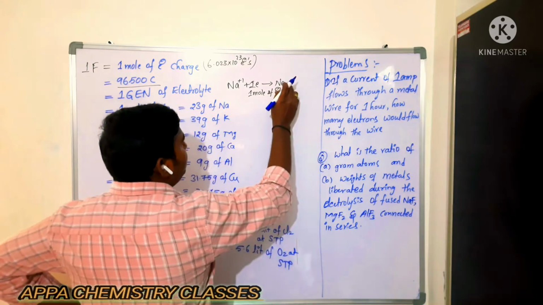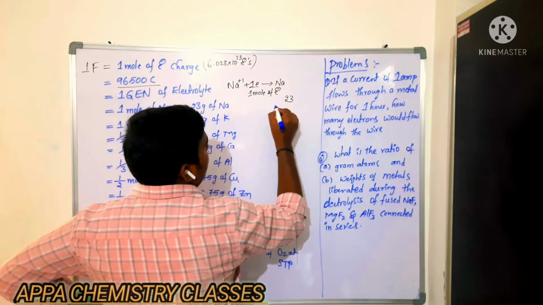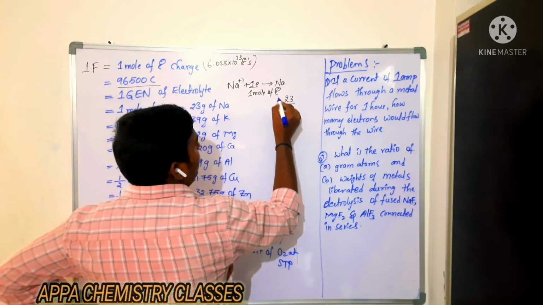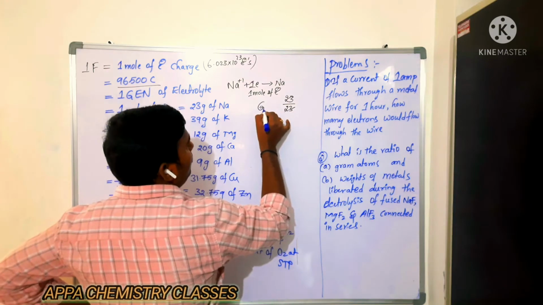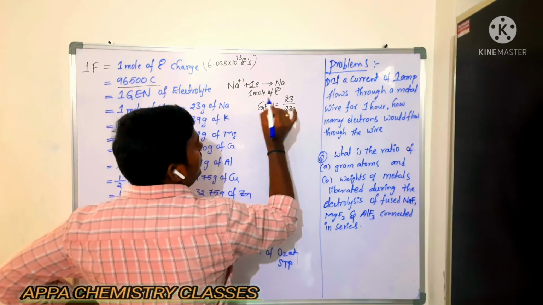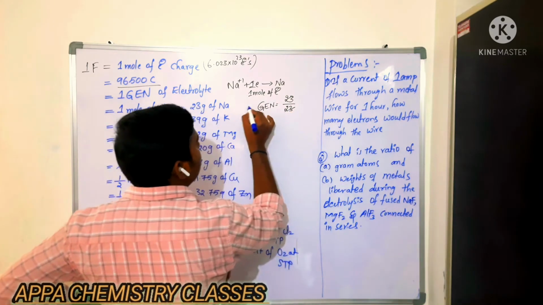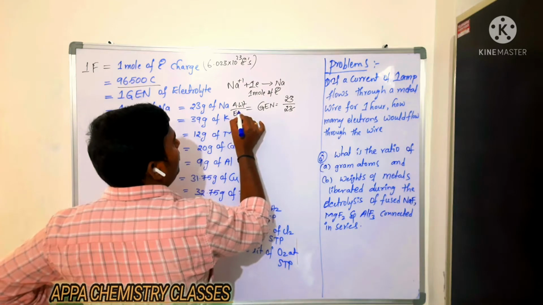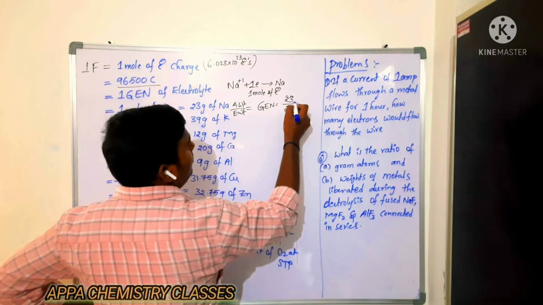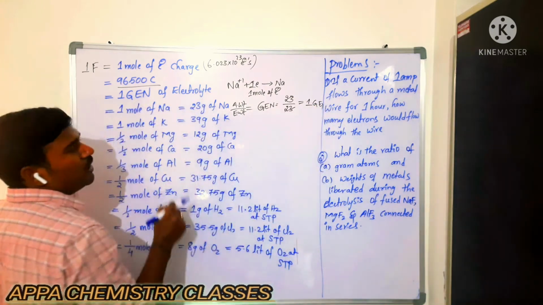Now, what is the atomic weight of sodium here? 23 grams. What is the equivalent weight of sodium? 23. So the number of gram equivalents is equal to atomic weight divided by equivalent weight. That is 23 by 23, which is 1 gram equivalent of electrolyte.